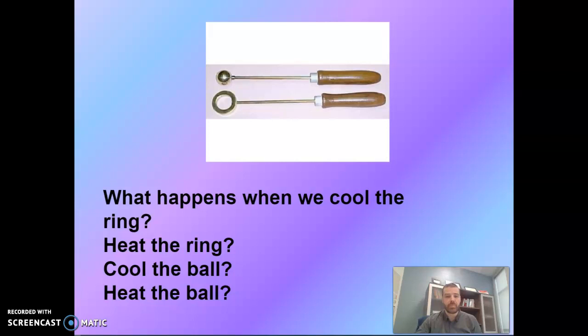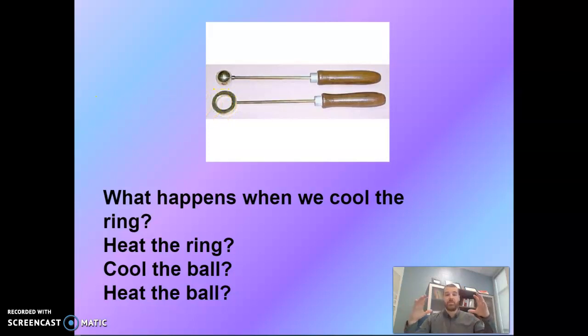So we saw a little bit of this in our topics that we looked at before in regards to when energy is added to something, the particles start moving more and they start expanding. So that's why we see this ball getting bigger and it being unable to come out of the ring after it had gone through initially.